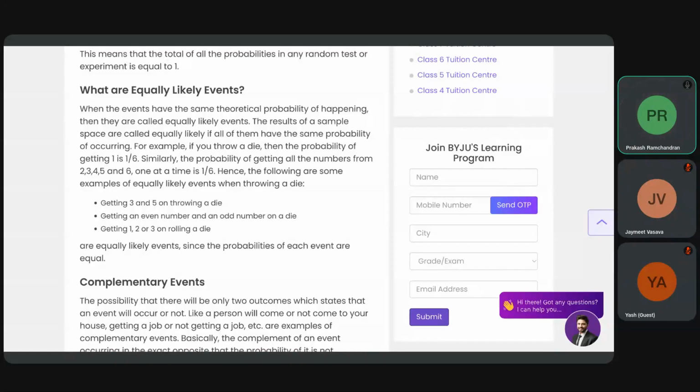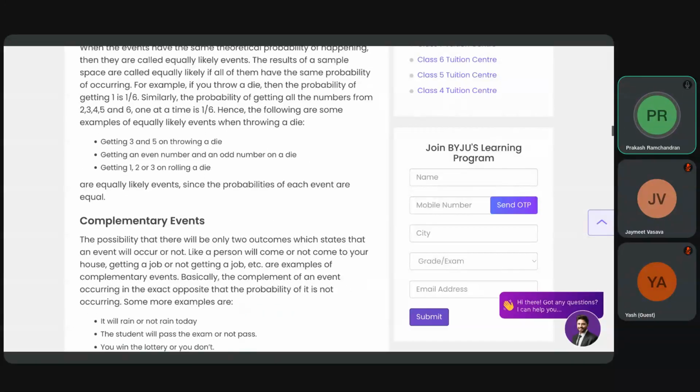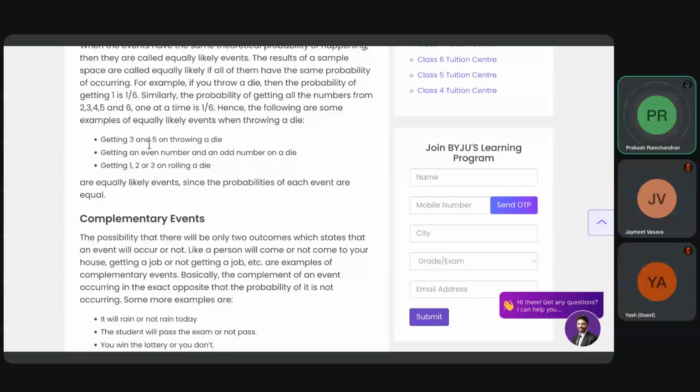When events have the same theoretical probability of happening, they are called equally likely events. The results of a sample space are called equally likely if all of them have the same probability of occurrence. So with a die, it will be 1 by 6 for each face, 1 to 6, right? And what is the probability of getting 3 or 5? So 2 out of 6, equally probable. Getting 1, 2 or 3 on rolling a die is 3 out of 6. So that is half.